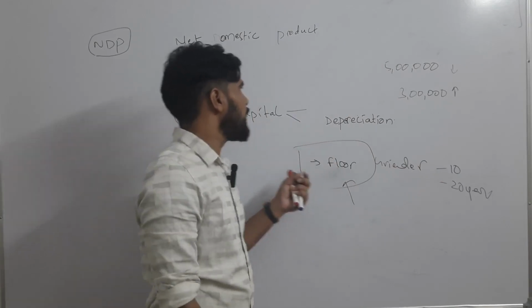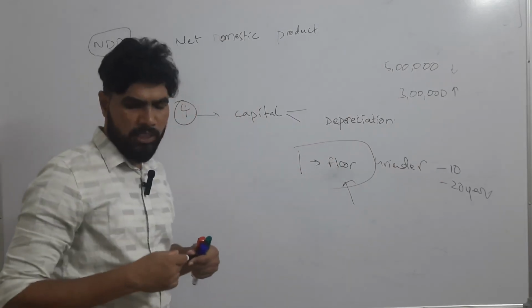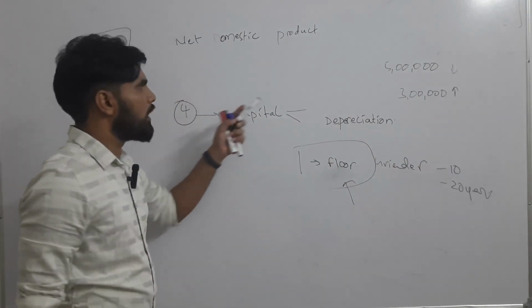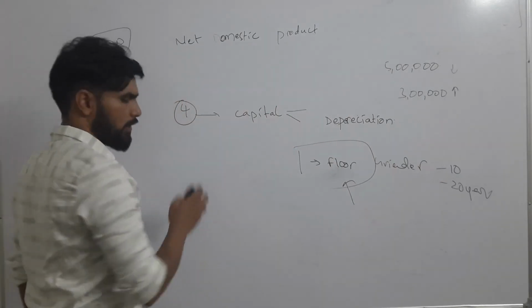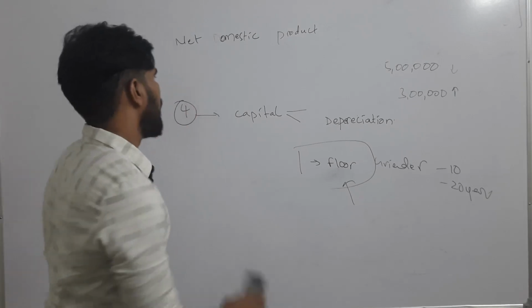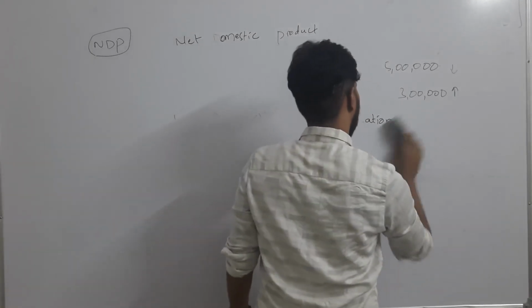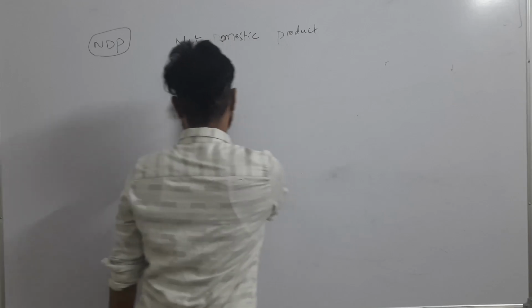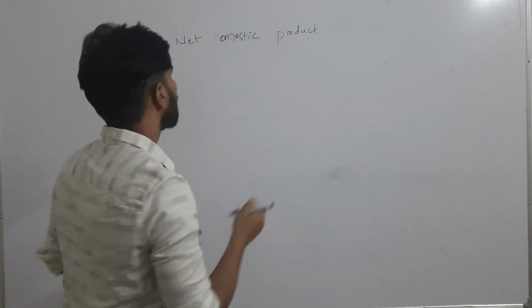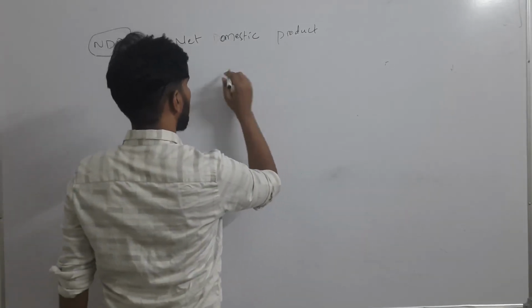Okay, so simply what we are doing, from the GDP, whatever the reduction in the value of capital assets is there, whatever the depreciation is there, we are taking out that depreciation from the GDP. Okay, so what is net domestic product?